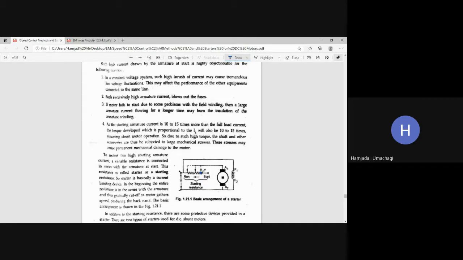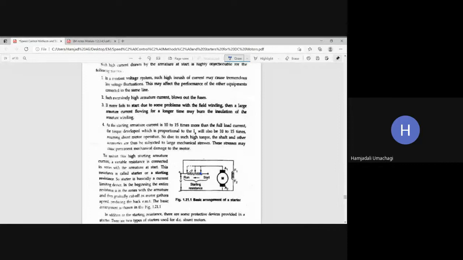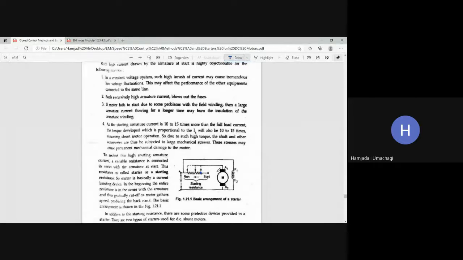After that, once starting current is controlled, you need to slowly cut out the resistance from one point to the other point. Finally, you come to this point. Then what happens? Automatically, you are going to remove all the resistance. Yes or no? If you remove all the resistance, then enough amount of power is available for the motor. Because of that, the motor can run very safely. And at this point, the resistance will be for normal running condition of the motor. Is it clear?